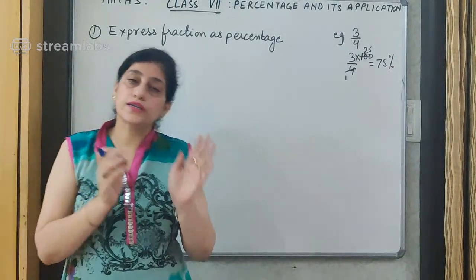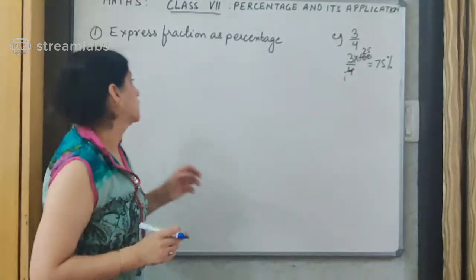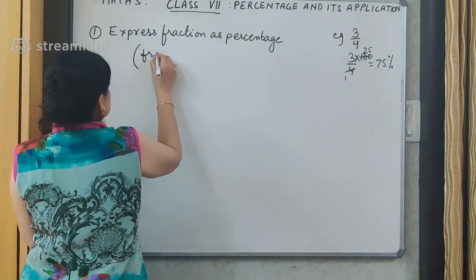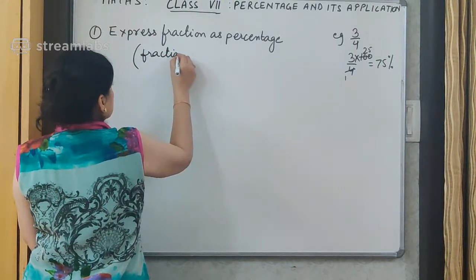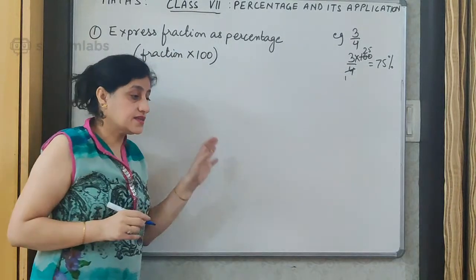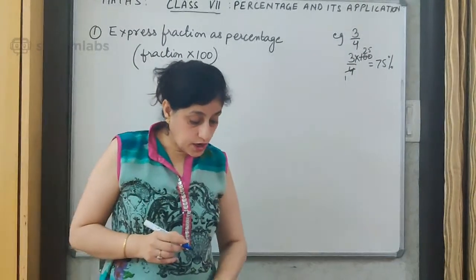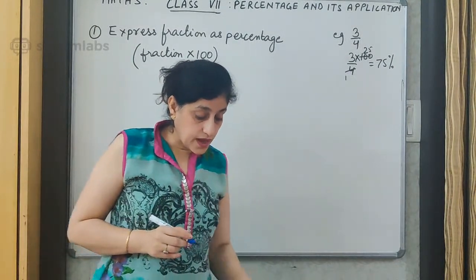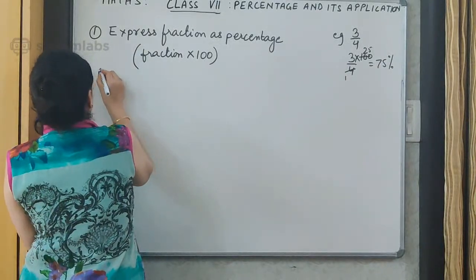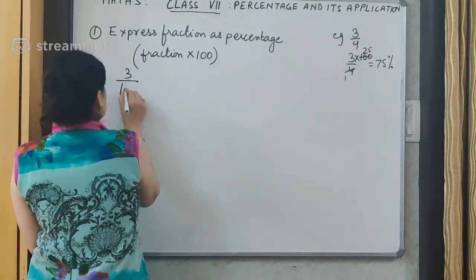First, we will learn one concept, we will do some questions on that concept and then move to the next one. So to express fractions as percentage, you can write in the bracket, it is the given fraction multiplied by 100. Now we will take the first question, and the first one I am taking is 3 upon 100.